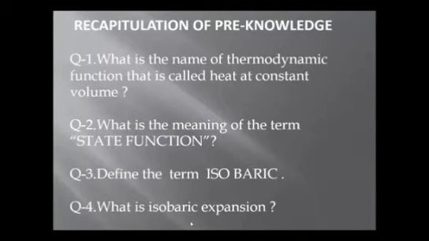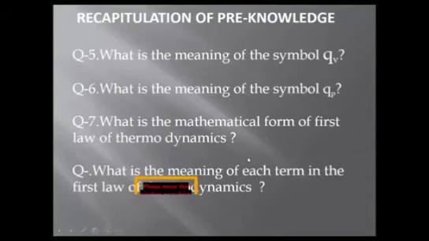Am I audible, dear students? Sir, if the volume increases, it is called expansion. Isobaric expansion means expansion at constant pressure. It means at constant pressure, the volume of gas increases. Wow, it's a wonderful answer. May I know who has given the answer? Your good name, please. Sir, Anurag. Anurag, wonderful answer. I'm so happy. Very nice. Let's move to the next question.